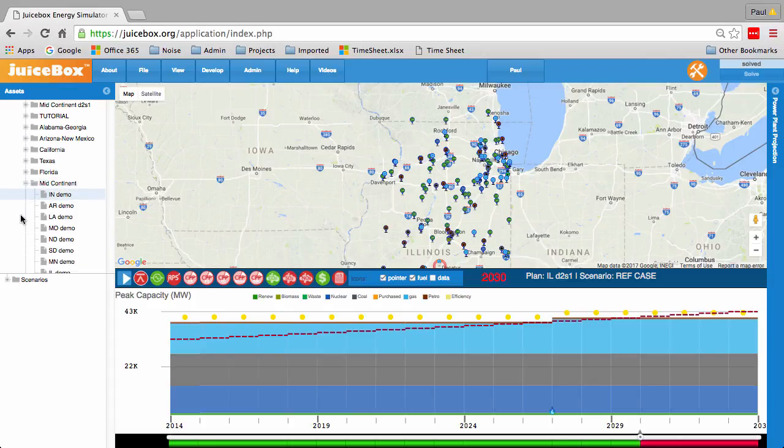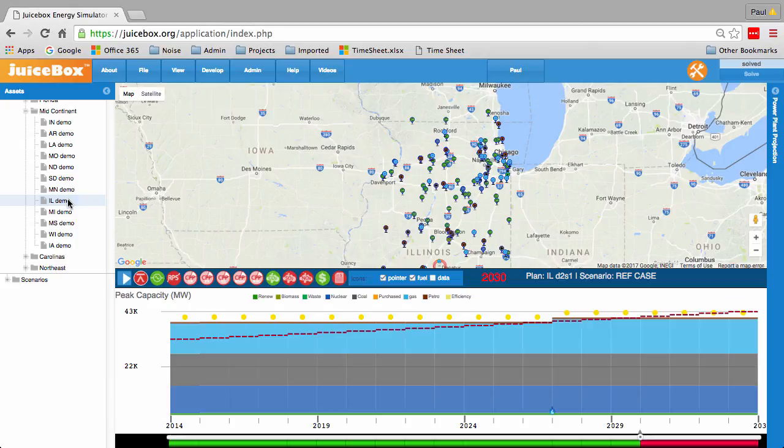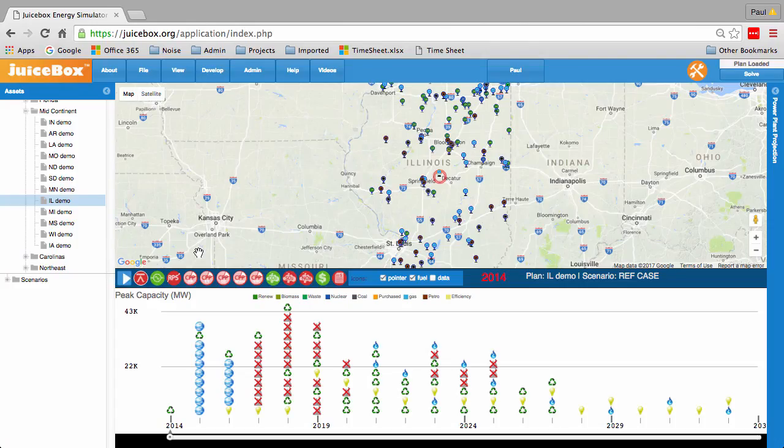So for example, I'll load another Illinois example. In this case, there's been new renewable additions, energy efficiency additions, pollution controls, power plant retirements, and the addition of natural gas units.